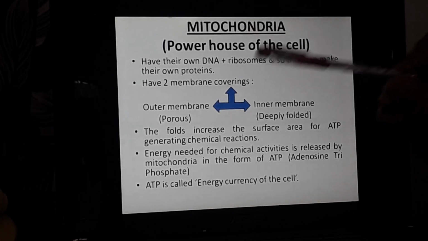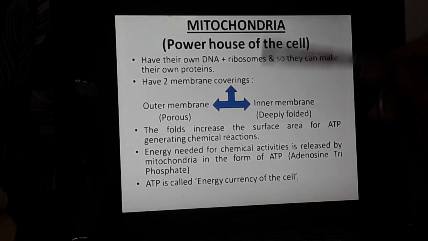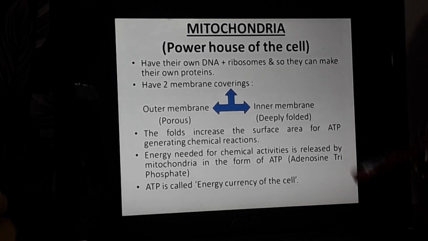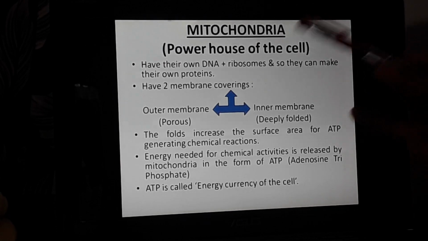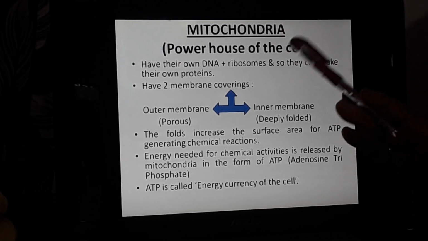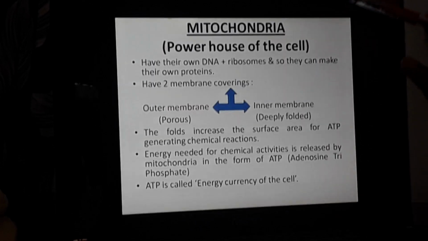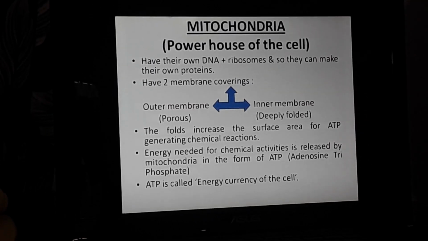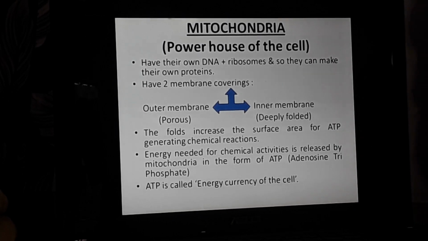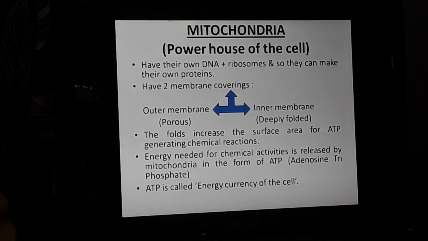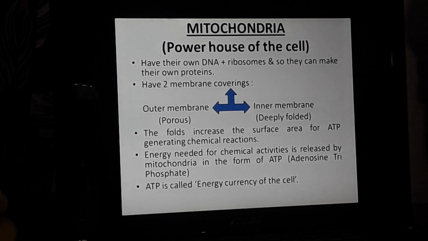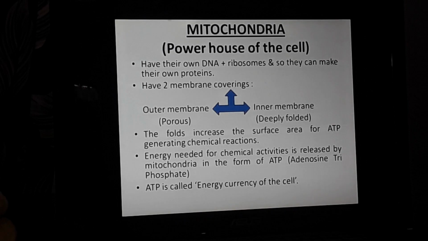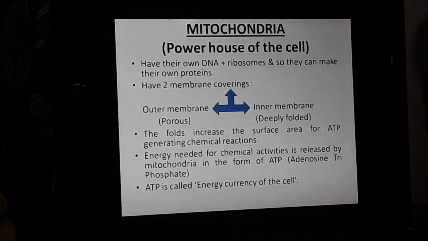It is understood that powerhouse means its function is definitely related to energy. And as you know, to do anything we need energy. So the cell also requires energy to do its different functions. All the cellular functions, all the chemical activities inside the cell, need energy.